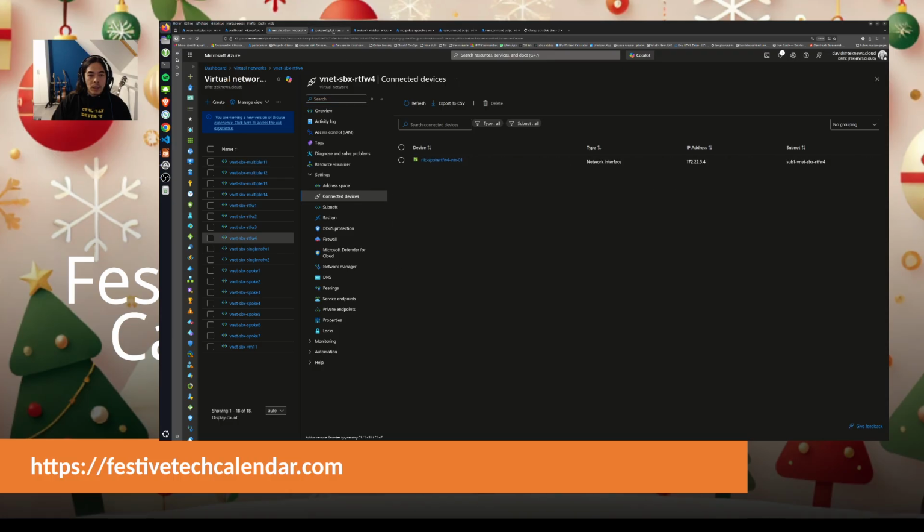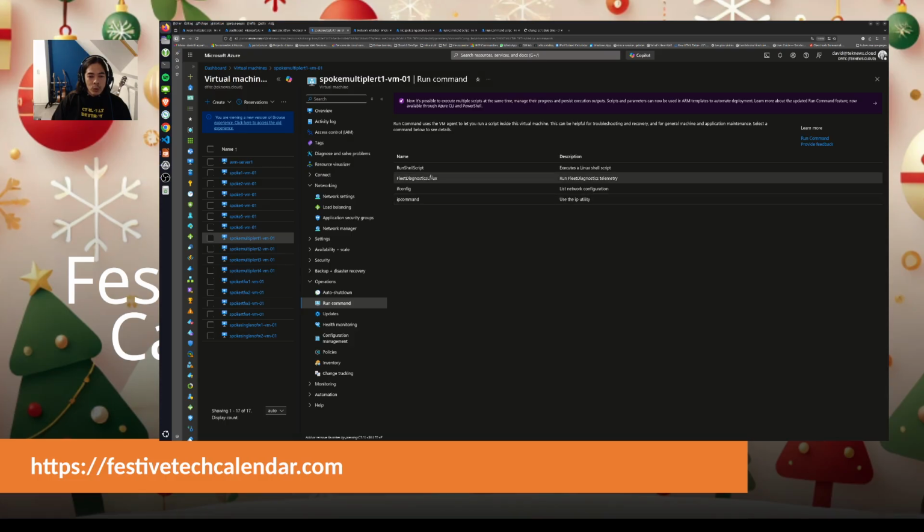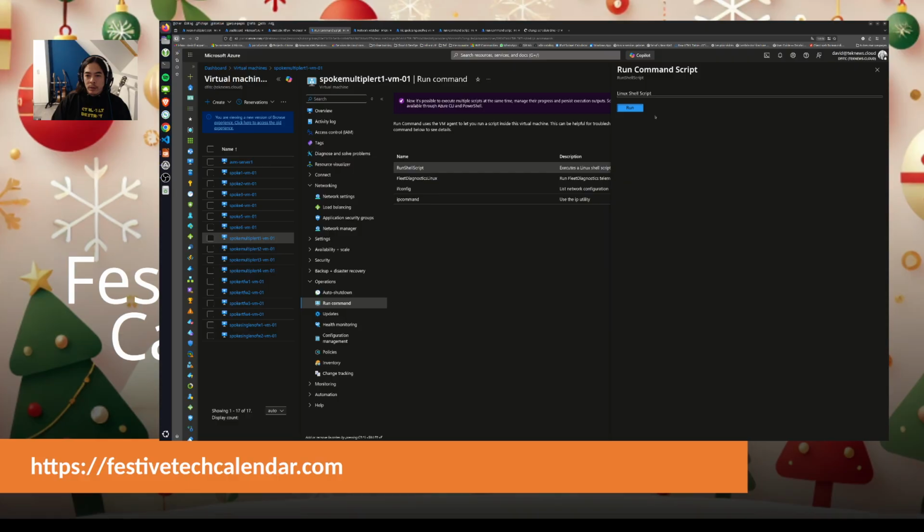And yes, okay. So I could do that with Network Watcher, but I want to do that with a shell script. I will just do a ping. Okay, so I will ping 172.22.1.4. I forgot to specify that I want 4, and let's do run.